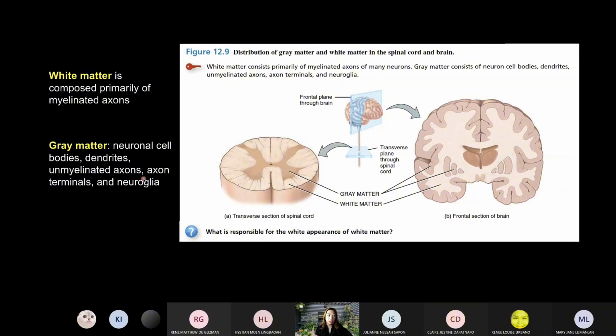Okay? And the gray matter consists mainly of the neuronal cell bodies, dendrites, unmyelinated axons, axon terminals, and neuroglia. And the white matter is composed mainly of myelinated axons. That's why it's called white, because the myelin sheaths impart the white appearance to the brain tissue. And the gray matter is called gray matter because the cell bodies of neurons are darkly staining, giving the appearance.